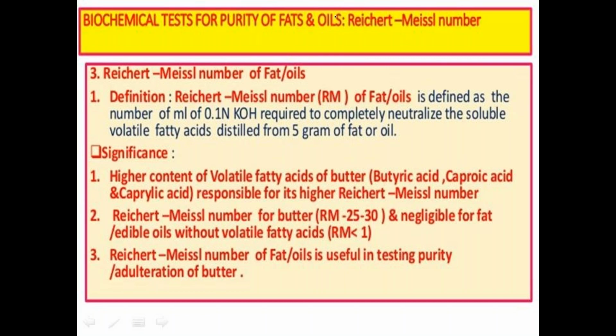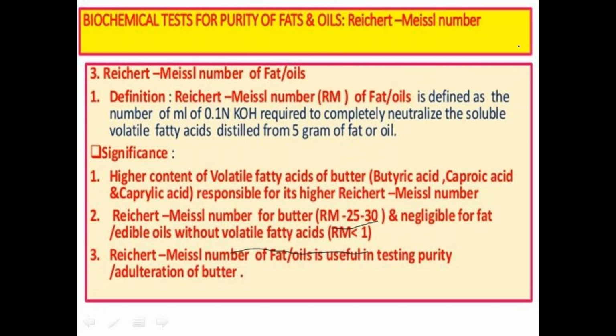The Reichert-Meissl number for butter is 25 to 30, whereas fats or edible oils without volatile fatty acids have values of less than 1. That means oils containing volatile fatty acids have a high Reichert-Meissl number.